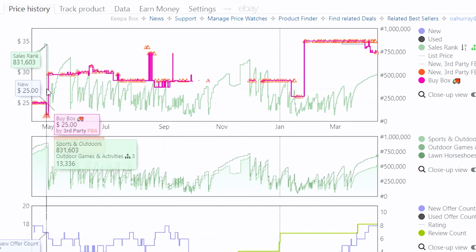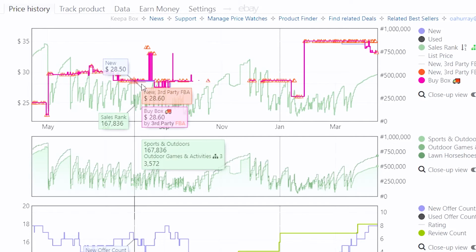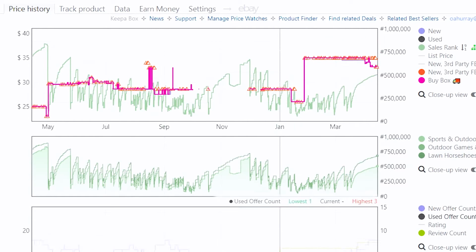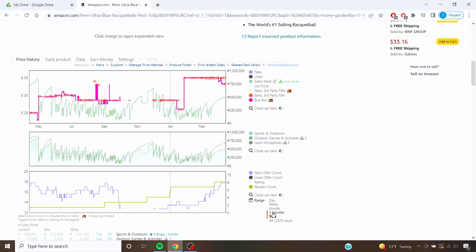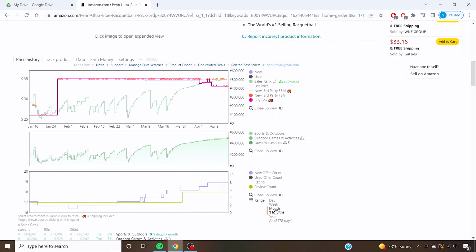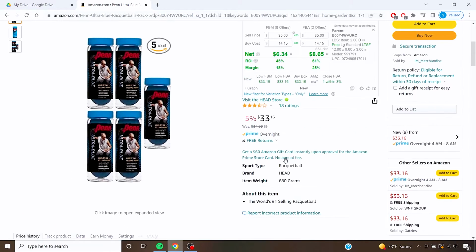It goes anywhere between, at the very lowest, $25 but usually more like $28, all the way up to $35. So we can see at a very basic level that we're not going to be stocking up hundreds of these. This is not an extremely quick moving item, but it is still profitable, and it's still a good place to start for what we're going to talk about next.